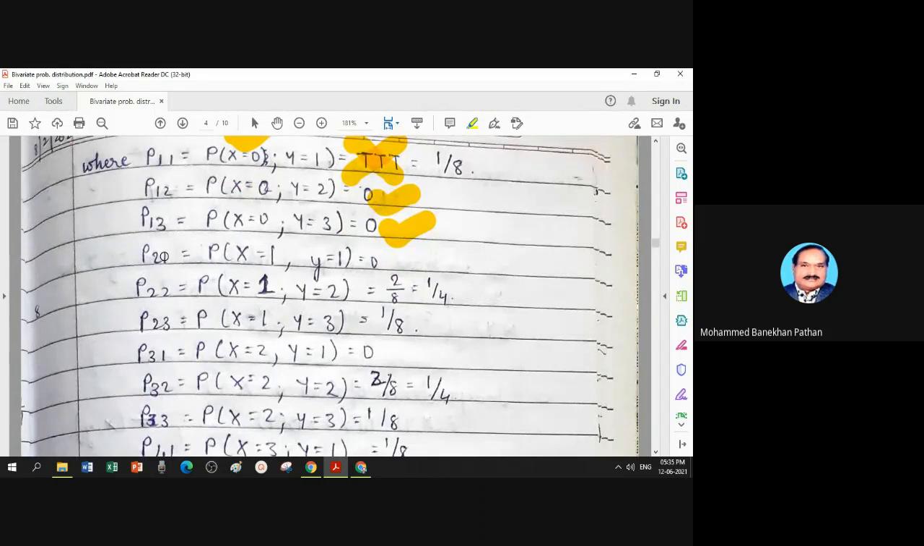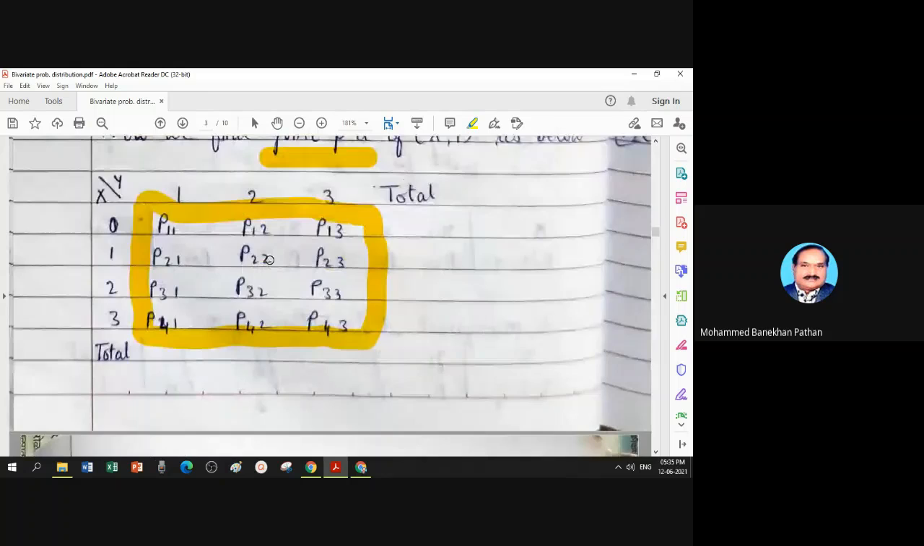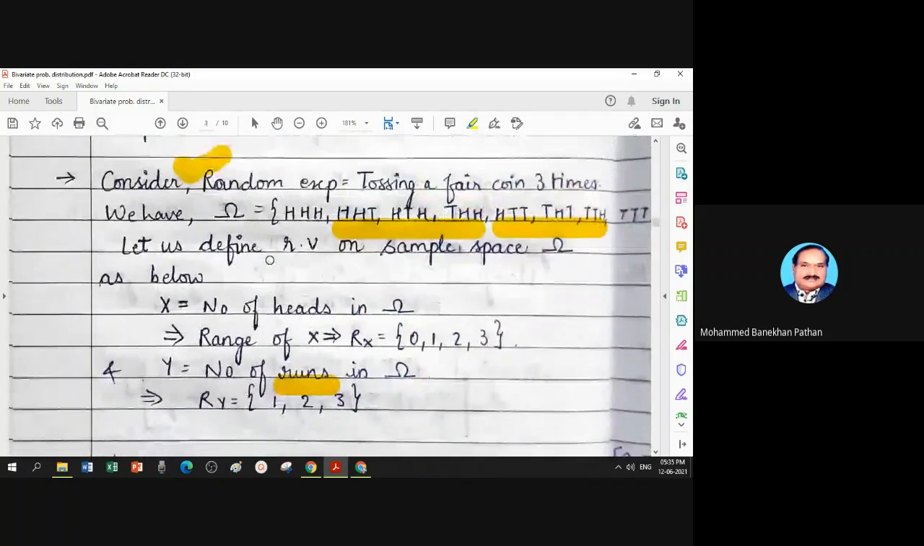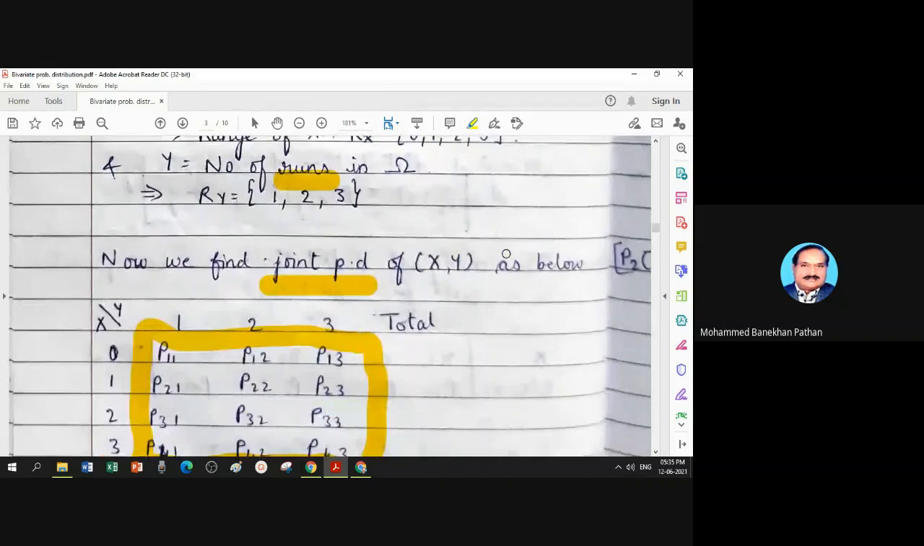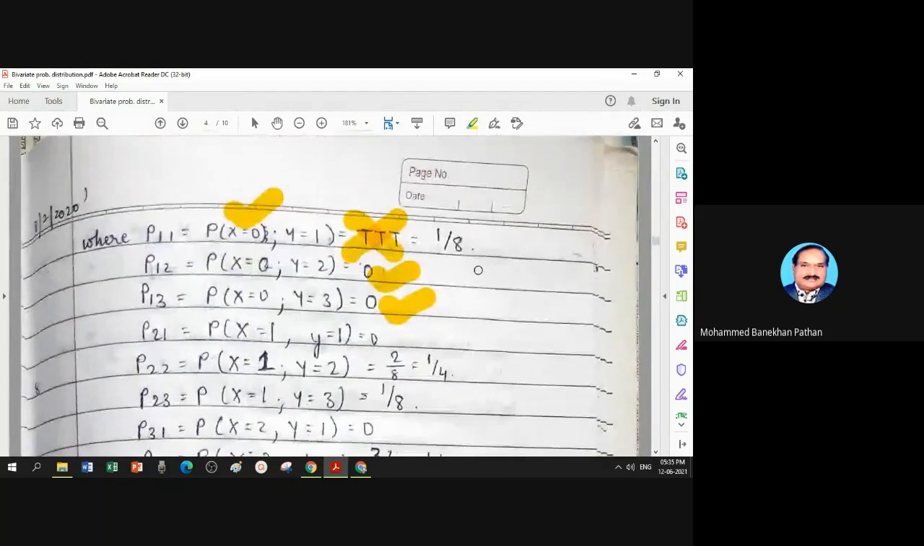P21, probability x taking value 1 and y taking value 1. Now x equal to 1 means element having one head. So elements having one head, these are the favorable. And from these elements, you want one run, which is not possible. And that is why probability is 0.